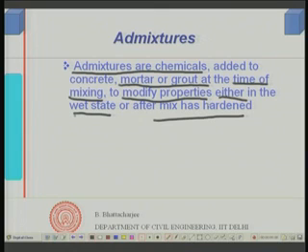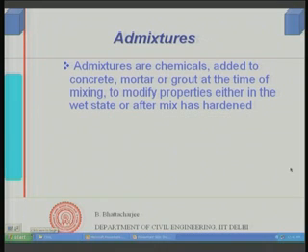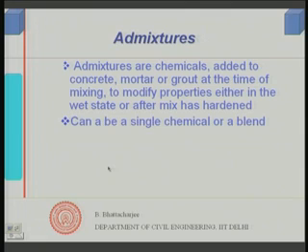So, this is a general definition of admixtures. Of course, today we are concerned more with this particular type, which modifies the concrete in the wet state, right. So, that is the definition of admixtures.